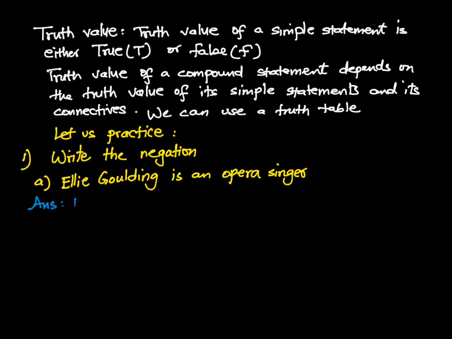So how do you write the negation? When you say no, right? So Ellie Goulding is not an opera singer, right? So basically just saying a not, right? So that's how we write a negation, which is basically negating it, right?